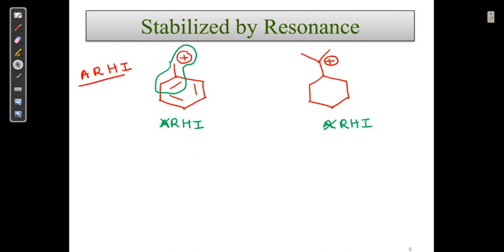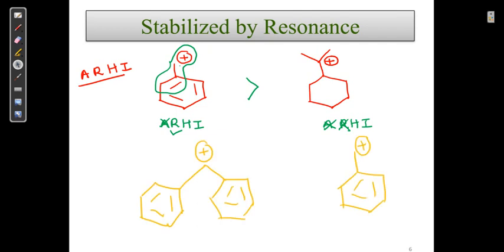Let us see. This structure has resonance. This structure has no resonance. So by default, I can come to the conclusion that it is stabilized by resonance. So it is more stable. So structure 1 is the more stable carbocation. Let us go ahead. This is our structure. Again, we have to write ARHI.